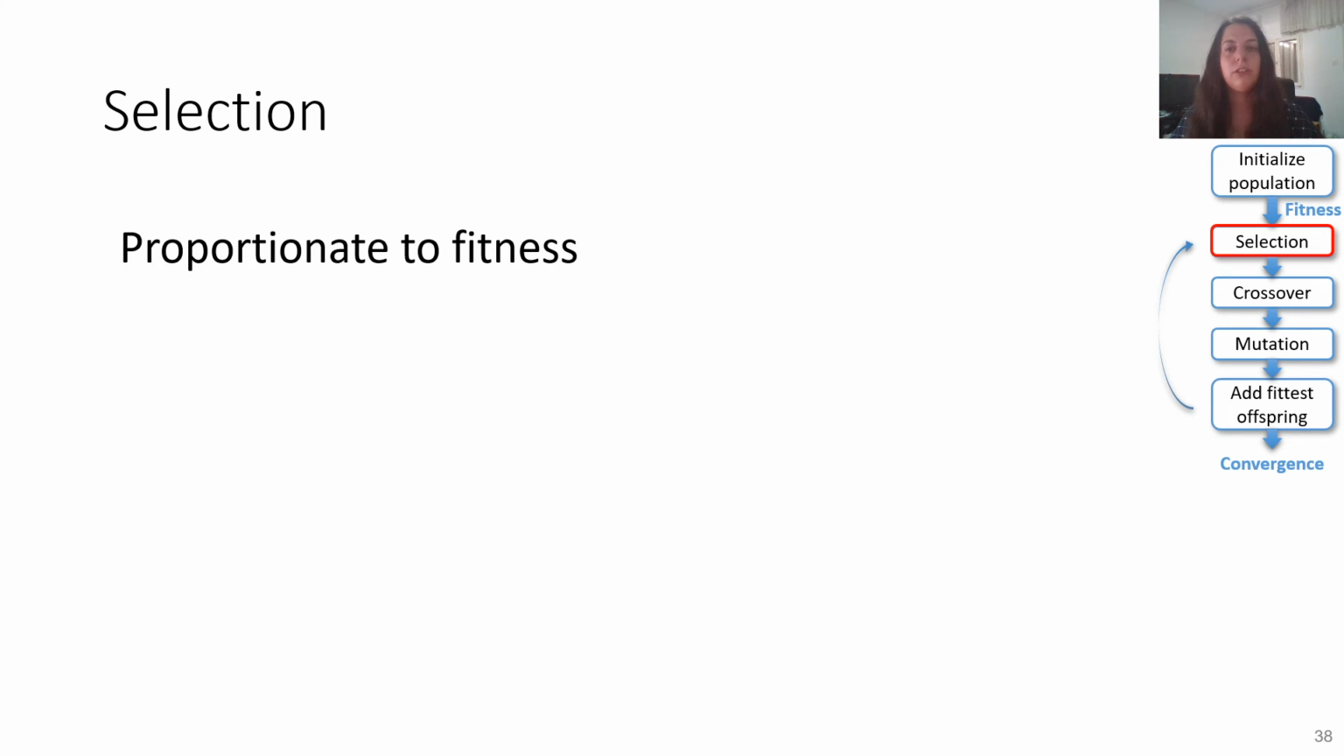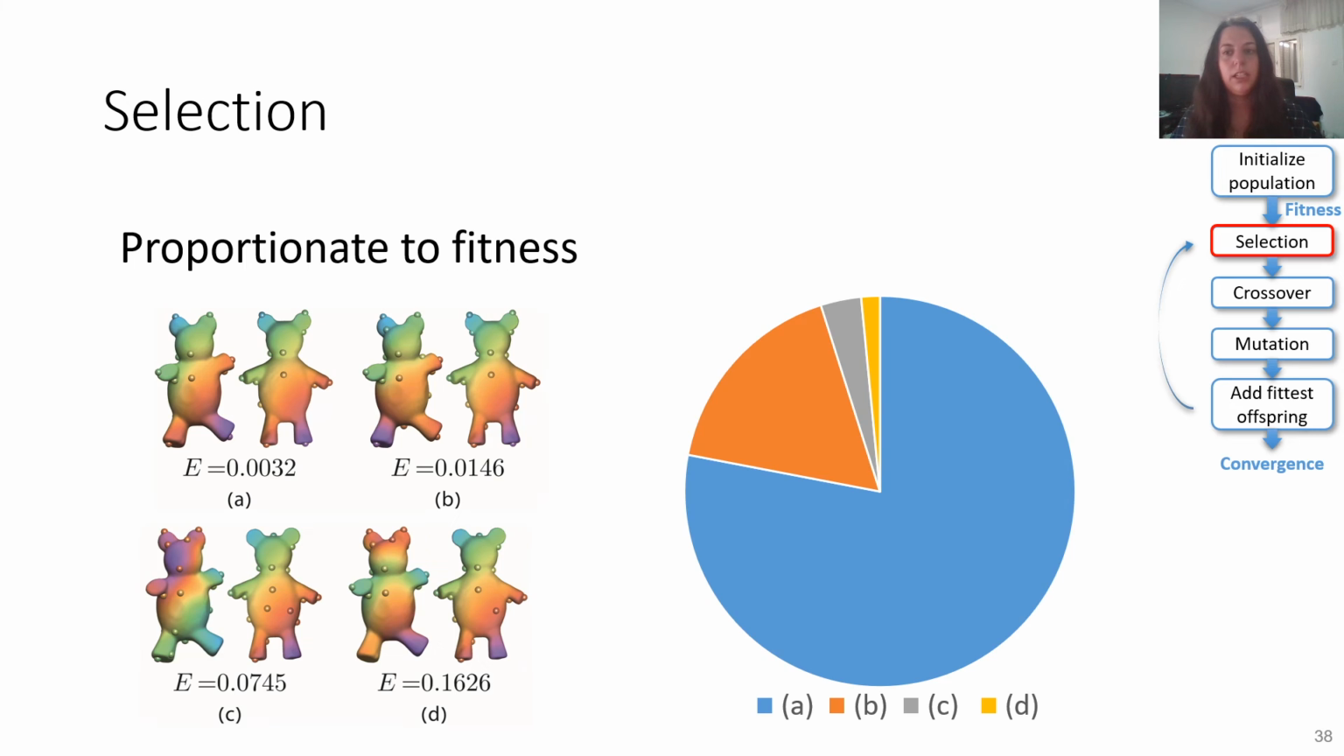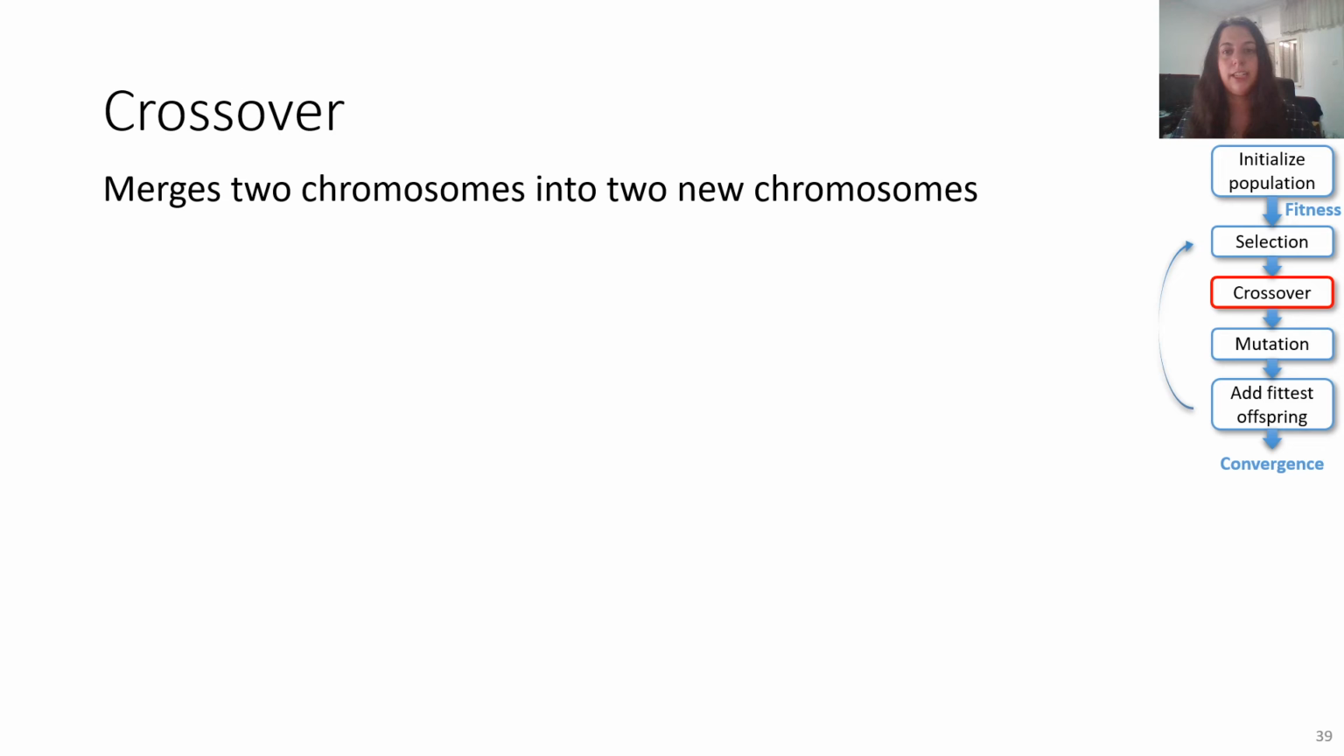It's like arranging the chromosomes on a roulette wheel. Each chromosome takes a part of the wheel based on its fitness value. The fitter the chromosome, the more chances it has of being selected. After the selection, we perform the crossover. This operator merges two input chromosomes into two new chromosomes.